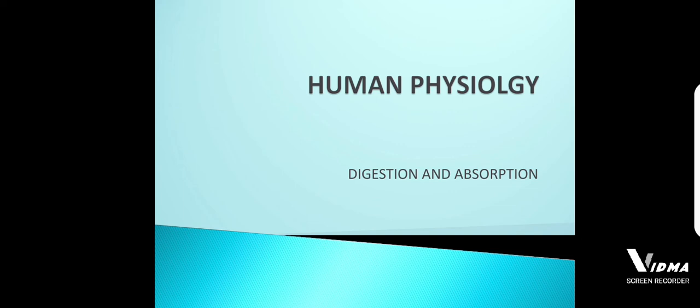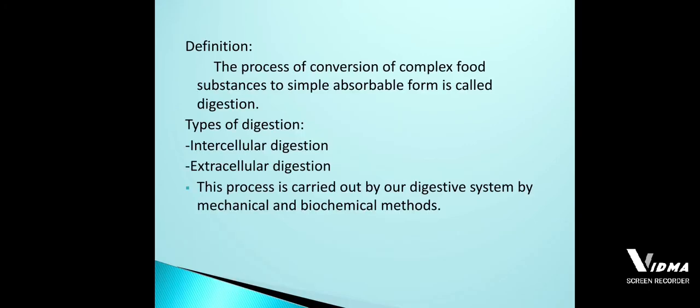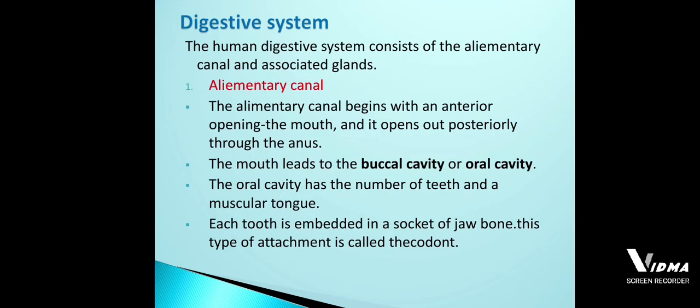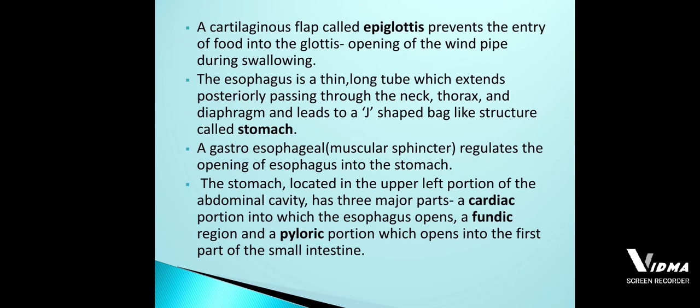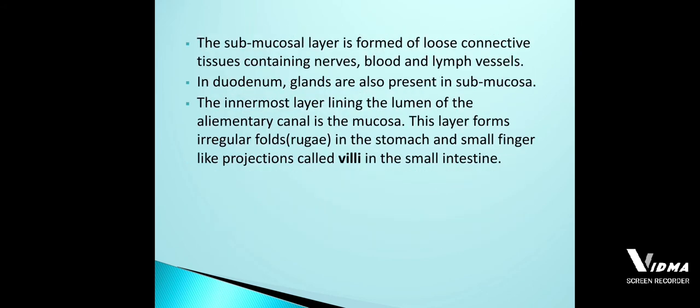As in the previous class, we have started with the new chapter, that is digestion and absorption. You have already come across the digestive system. In that you have studied the structure of the alimentary canal. Then after the alimentary canal, you have come across the wall of the alimentary canal, which is made up of four layers.